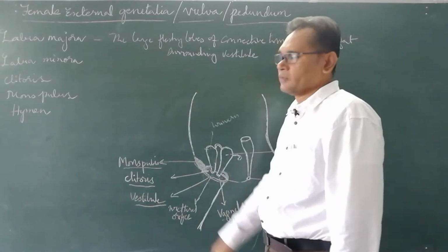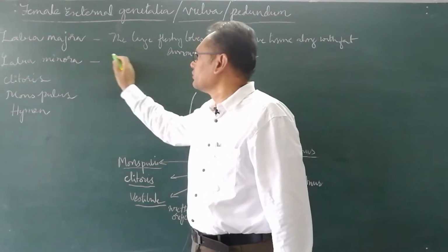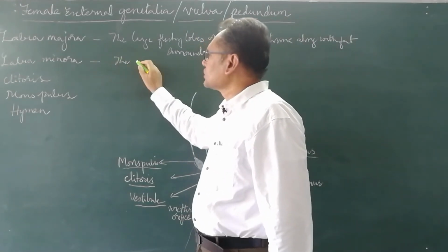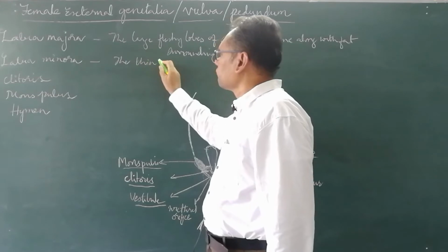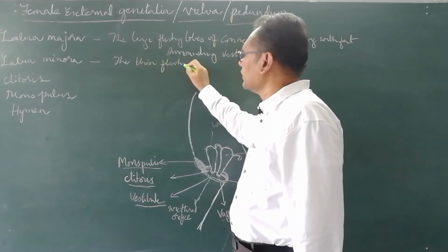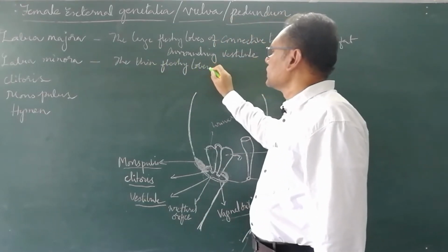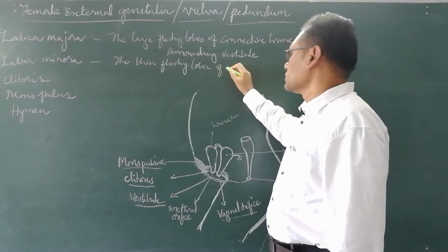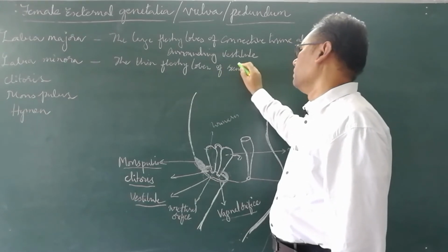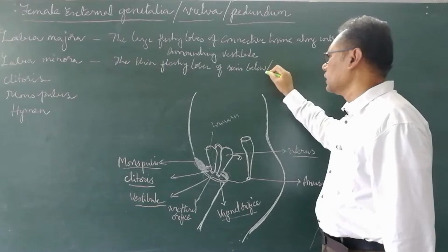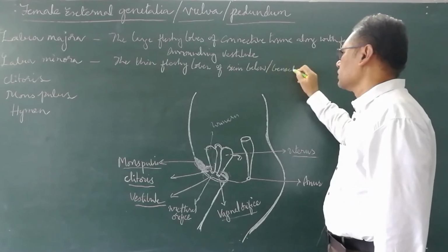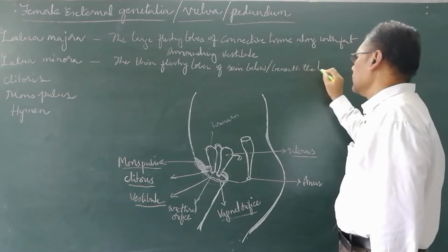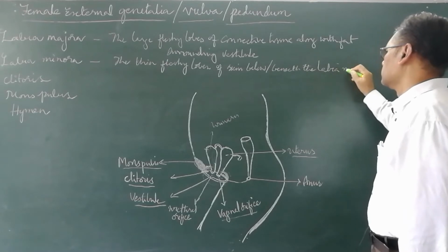Now, what is labia minora? The thin fleshy lobes of skin beneath the labia majora.